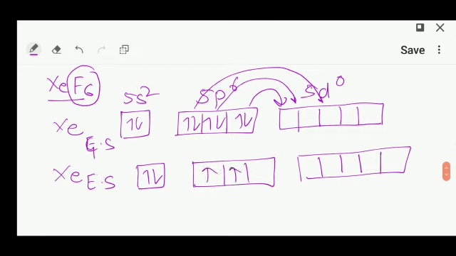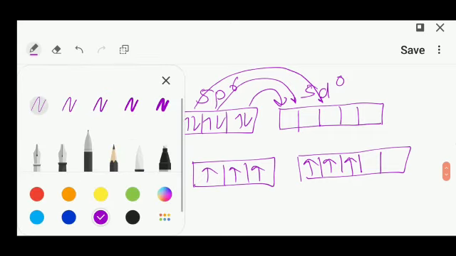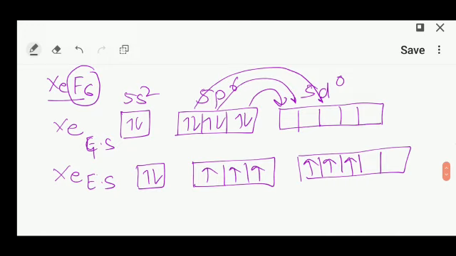So it becomes 1, 2, 3, 4, 5, 6. Now 6 single electrons are there in the excited state of xenon. Now it will form bond pairs with 6 fluorine, 1, 2, 3, 4, 5, 6.